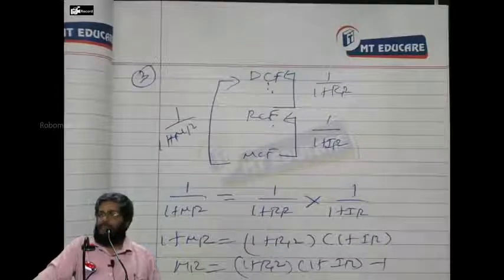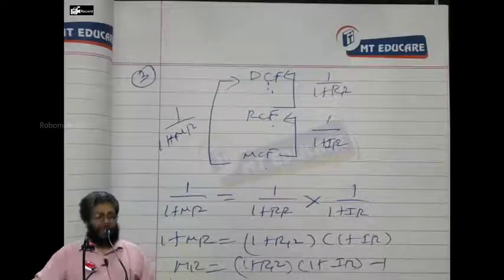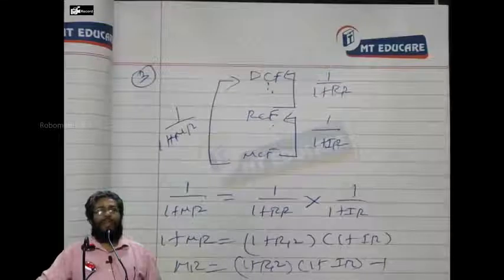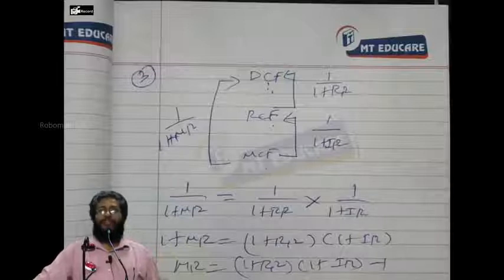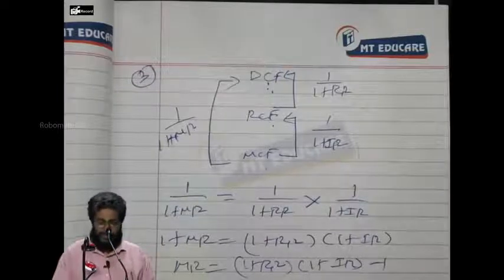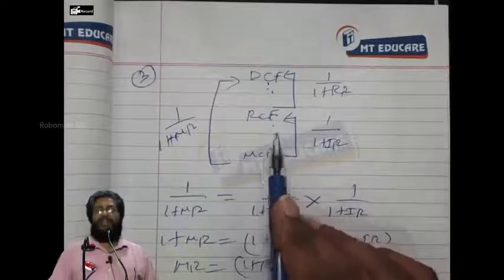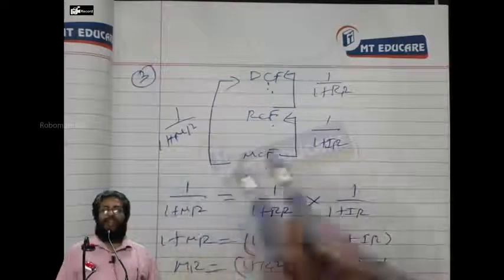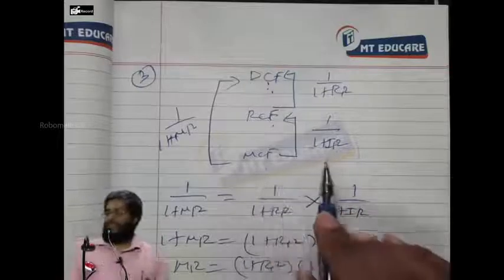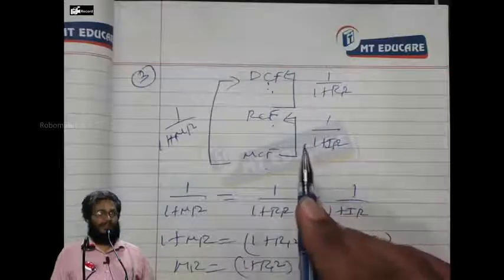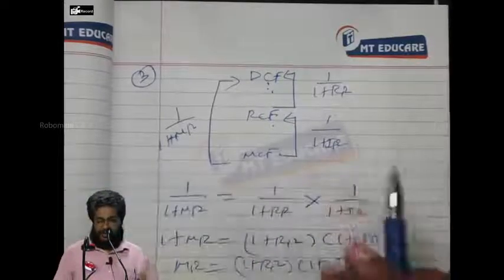Alternatively, when MCF is discounted with money rate, you all know that money rate components are both, yes or no? When MCF is discounted at money rate, both inflation and risk are taken out, resulting in discounted cash flow. I hope everybody is following.